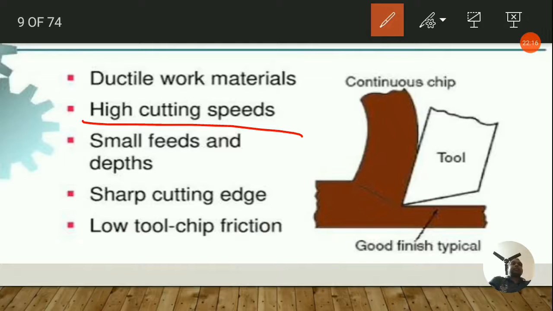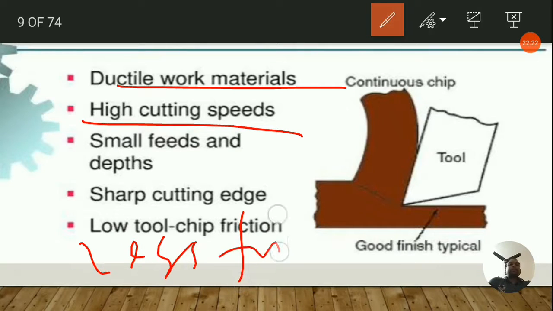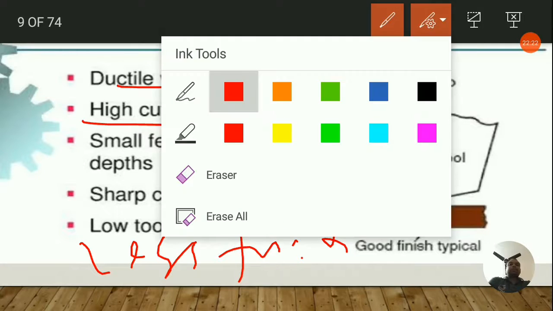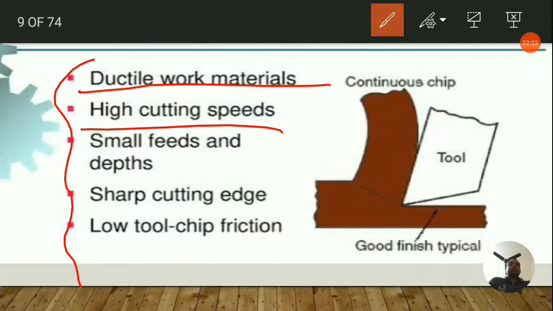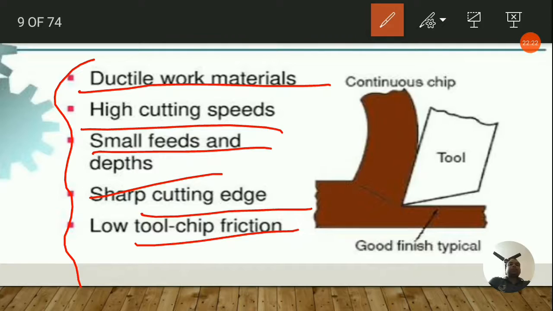You can also take a note that ductile materials I also mentioned. So these are the main things. And less friction, you can also take a note. Less friction is also a factor helping the production of the continuous chip, okay. So these are the main things you must keep in mind: ductile materials, high cutting speeds, small feeds or fine feeds, and sharp cutting edge, low tool chip